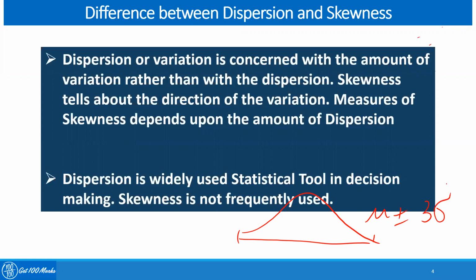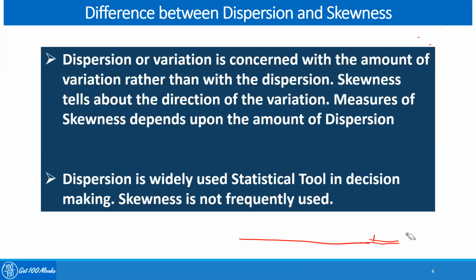Once you go to a little bit advanced level of statistics in distribution, normal distribution, you will see the entire data set will be in between this range, mu plus minus 3 sigma, whereas in reality it will come as mu plus minus 2 sigma, because this is like an asymptotic curve, and the majority of the data will be within mu plus minus 2 sigma. Now, basically, how much is the spread, that is done by dispersion or variation, whereas whether it is positively more concentrated or negatively more concentrated, that is done by the skewness.